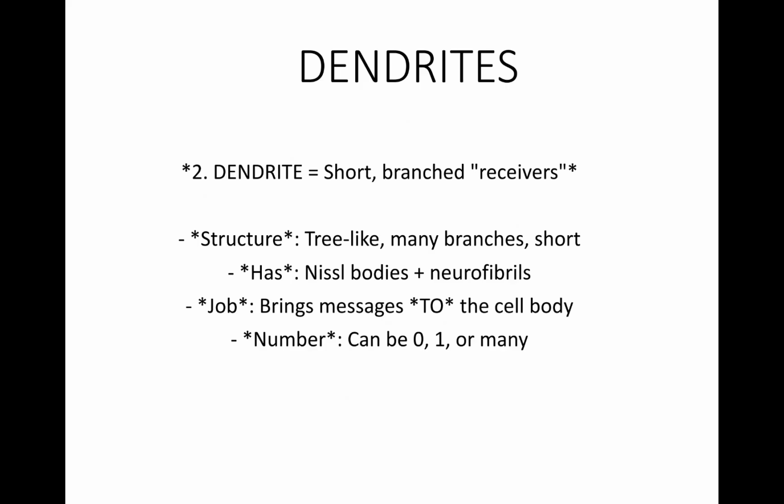Now we'll be talking about the next part, which is the dendrites. Dendrites are short, branched receivers. What is their structure? It looks like a tree, and it has many short branches.